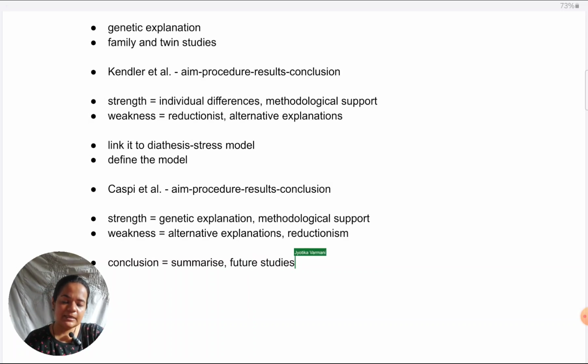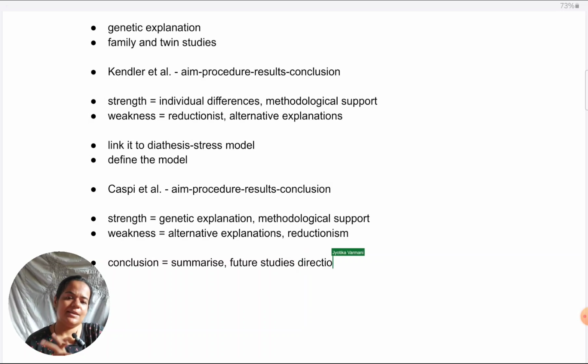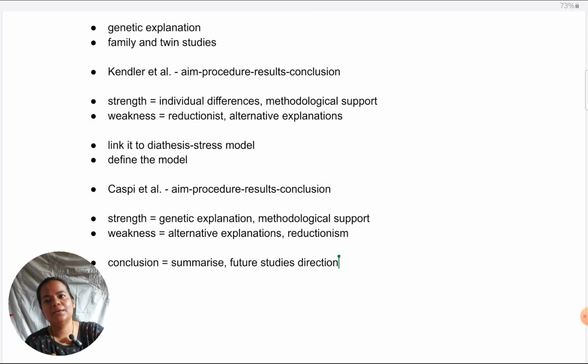Looking at what the weaknesses of these explanations are, we can recommend what direction future studies should take. One is that because alternative explanations are possible and these have been reductionist, future studies can look into how genetic explanations can combine with other explanations to give an even better account of depression, or how maybe it can be overridden by other explanations. What other better explanations are possible? That can also be looked into.